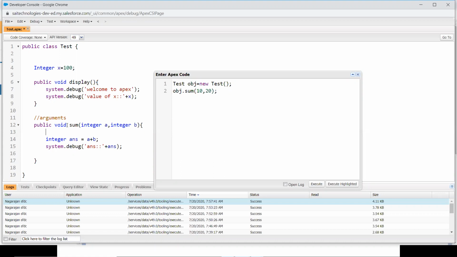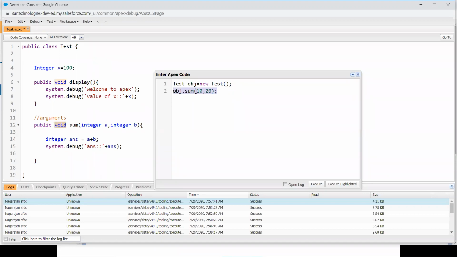So now comes the picture void. Okay, what is meant by void? Actually, in programming, void means nothing. Its meaning is nothing. Actually, this is called the calling function. This is called the calling function. You are going to call sum from this window.